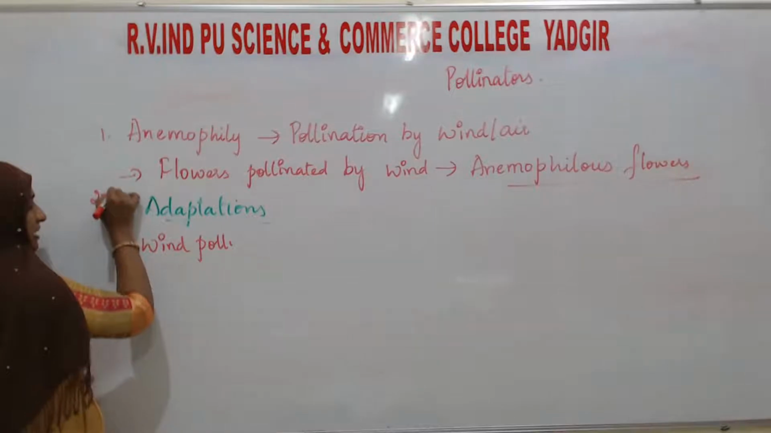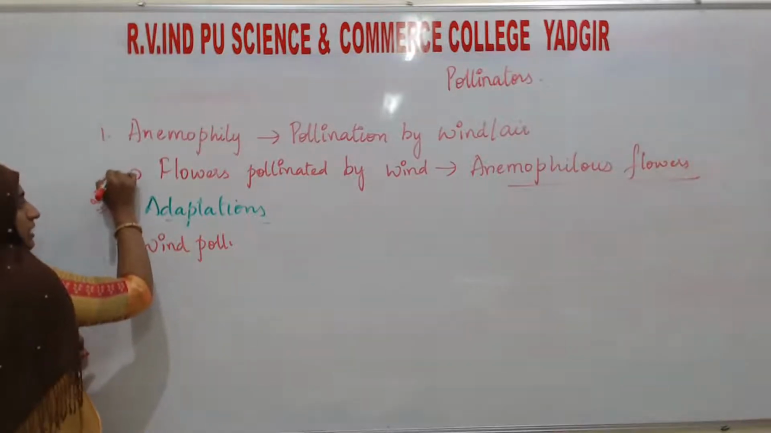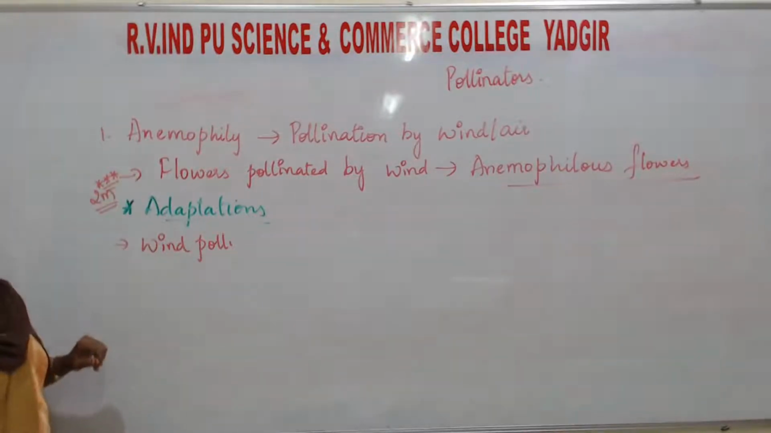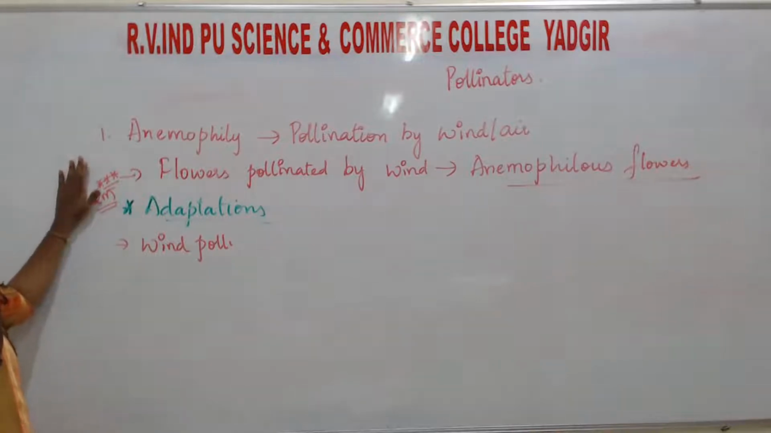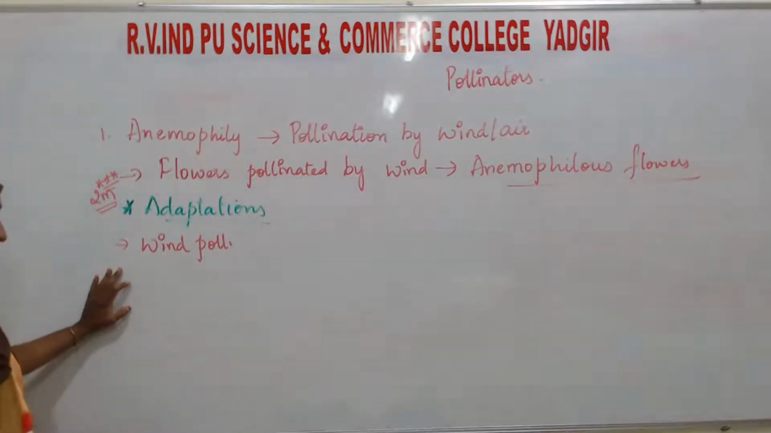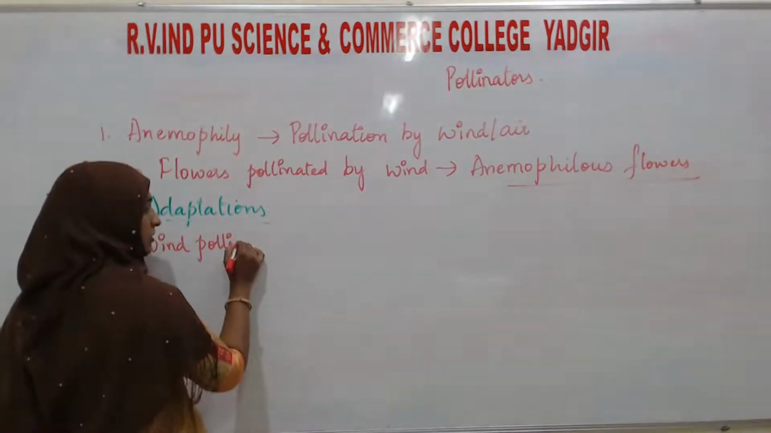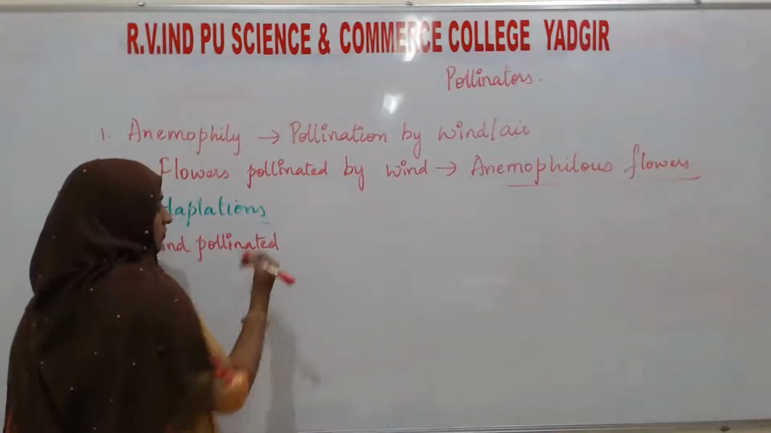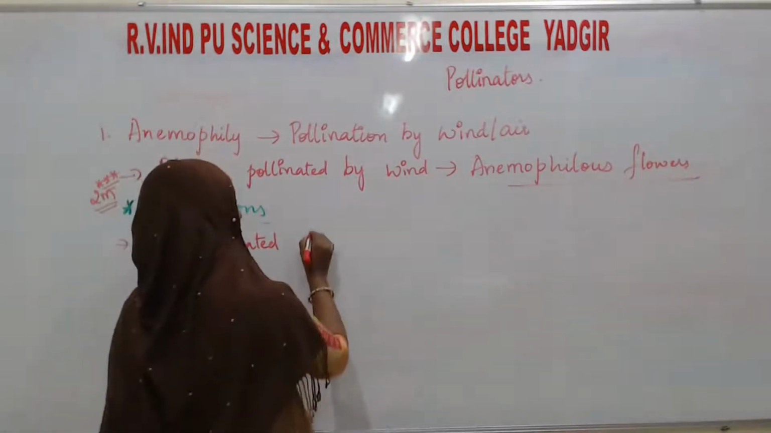See, this question will be asked for 2 marks. What are the adaptations of anemophilous flowers or anemophily? At that time, you have to write any 4 characters or 4 adaptations. Each will carry half a mark. Okay. In short, you can also write here: wind pollinated flowers